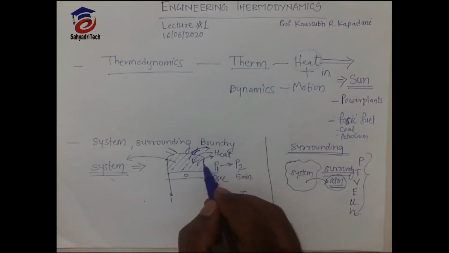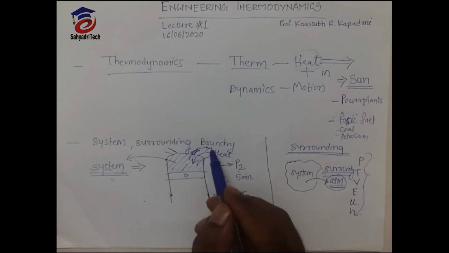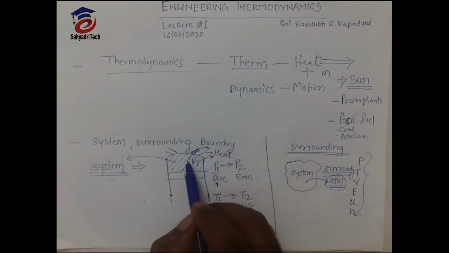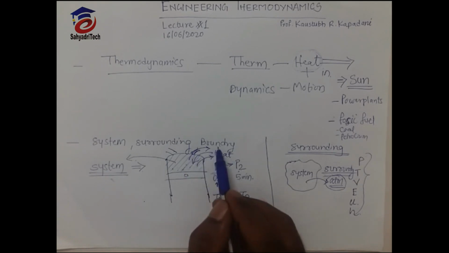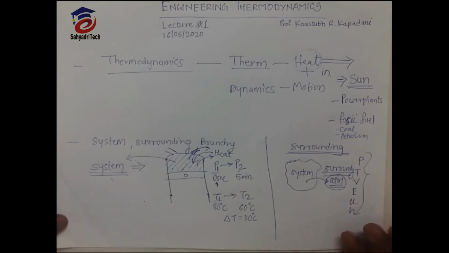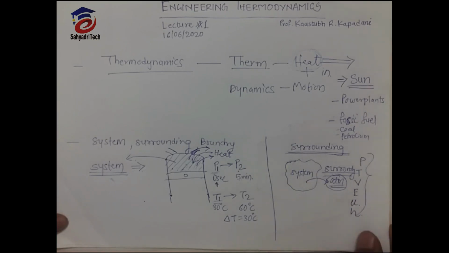We know exhaust gases escape out through the silencer after combustion, and along with those gases some heat also transfers due to convection. So matter can also transfer from system to surrounding. Some matter will get transferred and some heat can transfer from system to surrounding and surrounding to system. This way there will be interaction between system and surrounding, and this is the boundary. So the next topic is boundary.